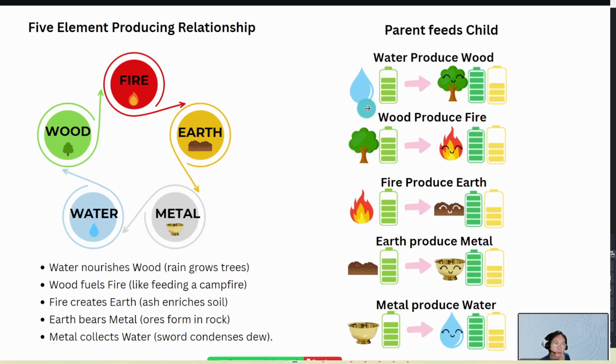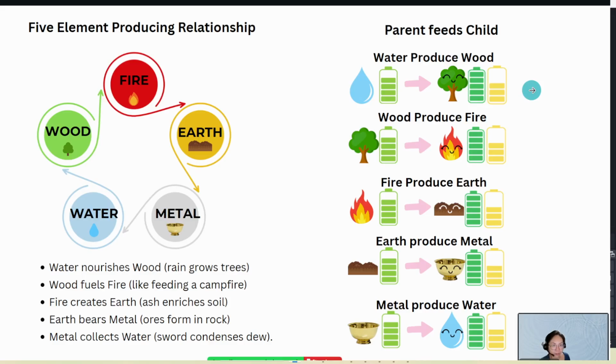When water produces wood, it actually loses some energy, just a little bit, and then it produces wood, and as you can see, wood is happy now, and it gains extra energy. For instance, water is originally 100%, it reduces to 80%. And then the wood, who is the receiving party, could have increased to 150% from the original 100%.